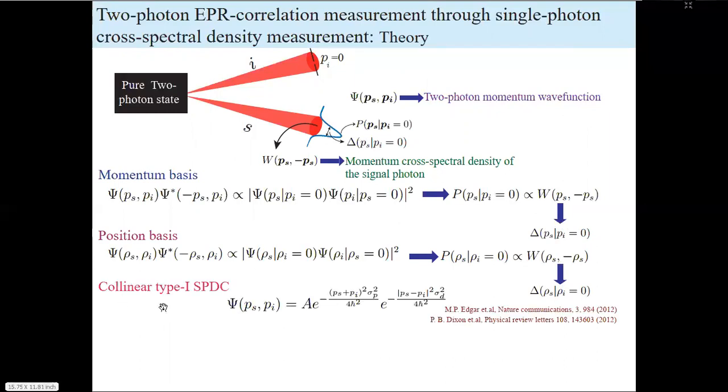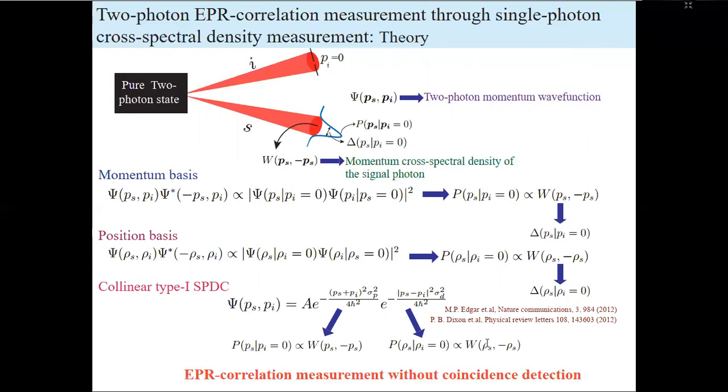Take the collinear type 1 SPDC process, and this is the two-photon wave function in that process, and this wave function satisfies the above conditions, and hence we have these results. They imply that by measuring the momentum and the position cross-spectral density functions, we can observe or realize EPR correlations without any coincidence detection.